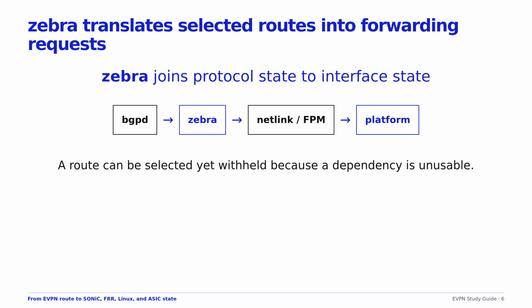A VNI may remain inactive because the corresponding Linux interface is absent. A remote route may remain unresolved because its VTEP next hop lacks an underlay route. A multi-homing path may require a next hop group the downstream platform cannot realize. Inspect Zebra's view, interface state, and resolution result before blaming BGP or the ASIC.